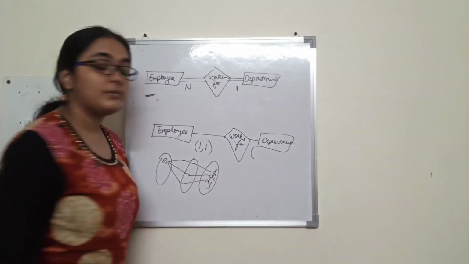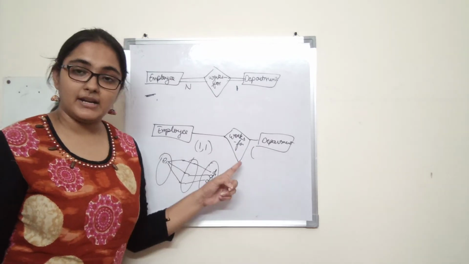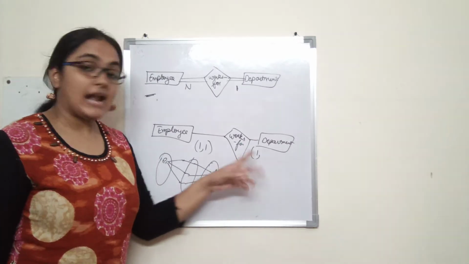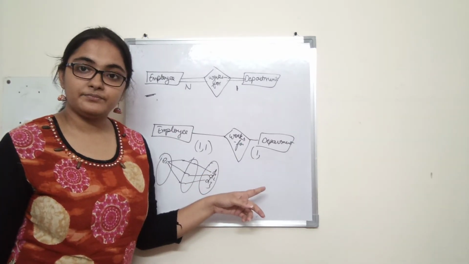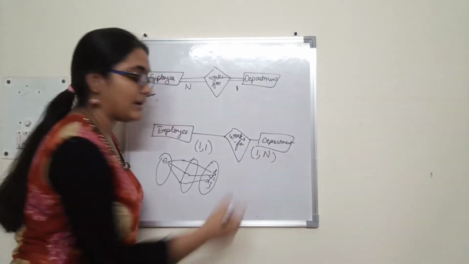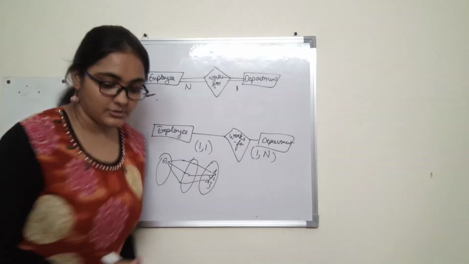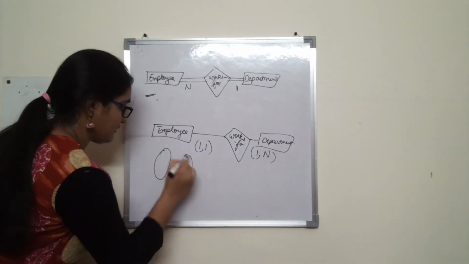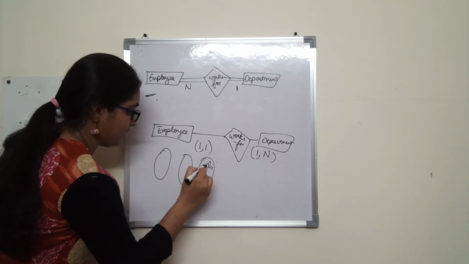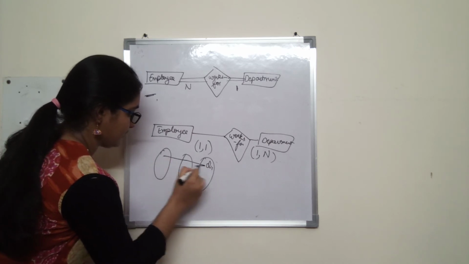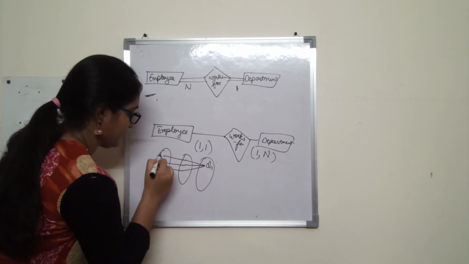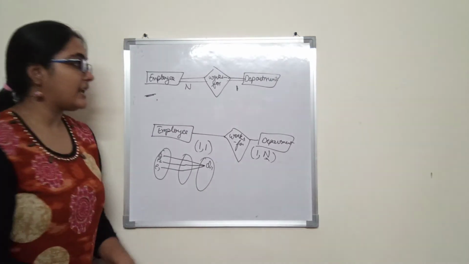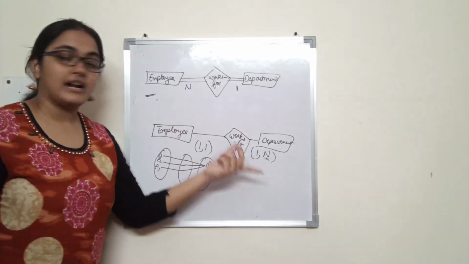Also here, the minimum number of relationship instances in which department participates is 1. Why? Because a department has to have at least one employee, and the maximum number of relationship instances is n. Why? Because a department can participate in n relationship instances. It was like this: department D1, it can have many employees. Alright, so it is n here. So can you see the difference? It is just cross changing of cardinality ratio.